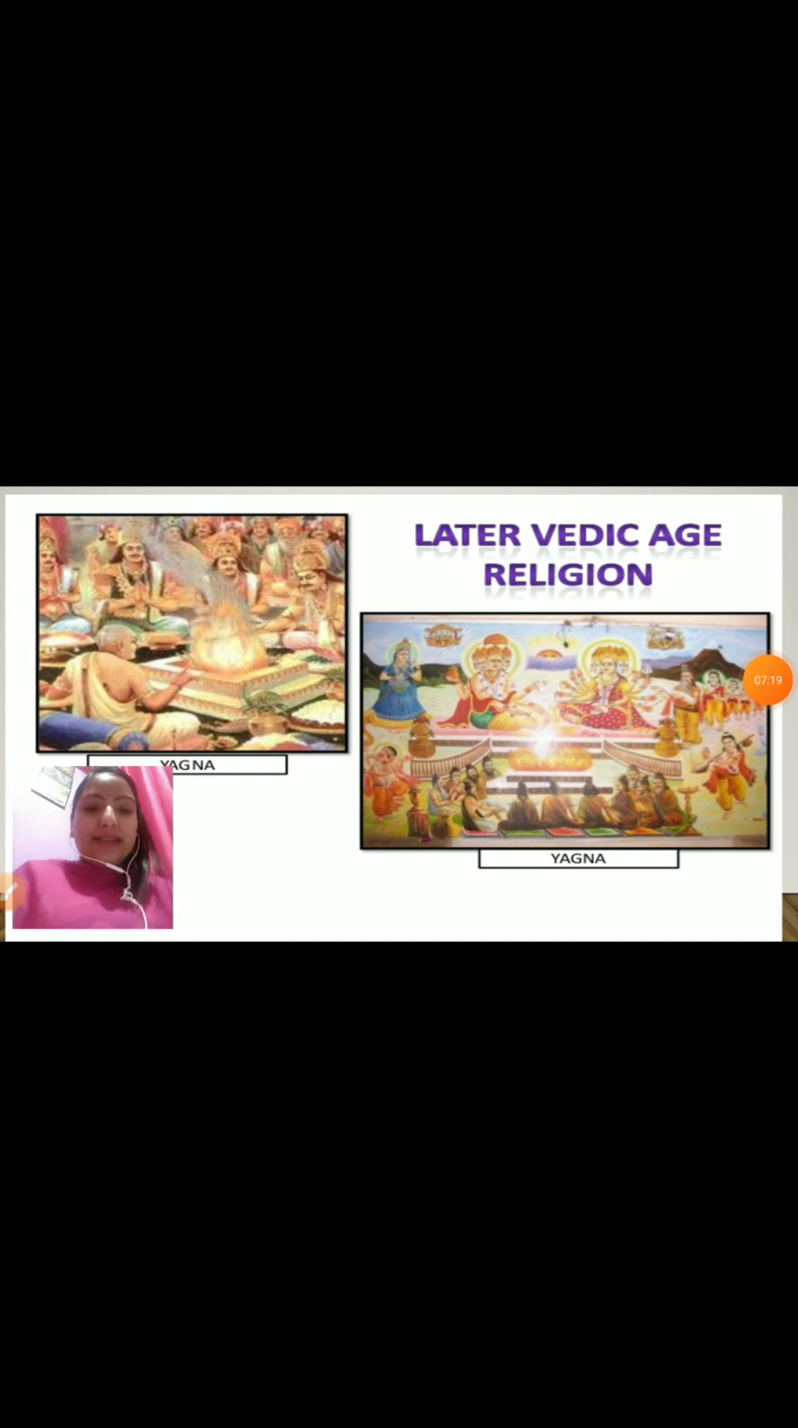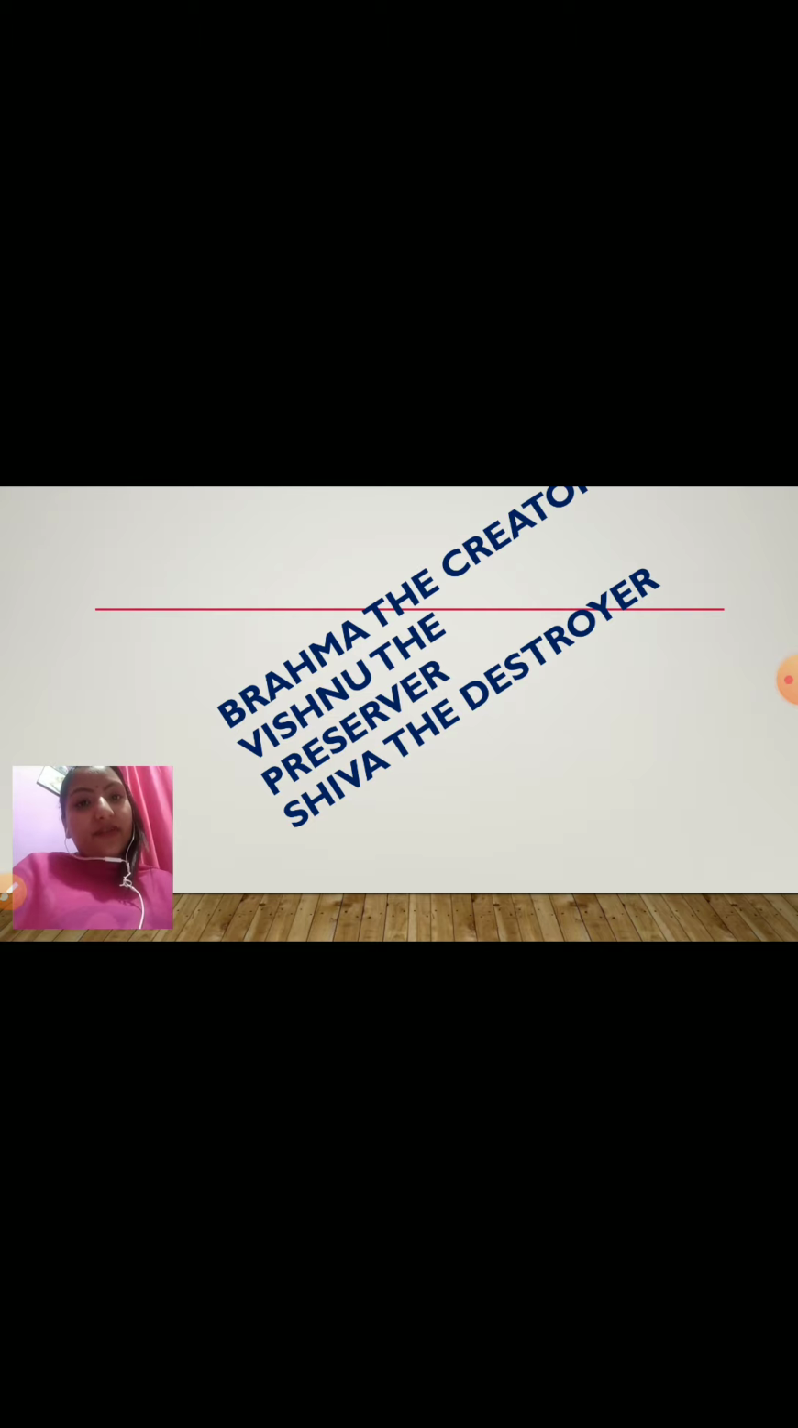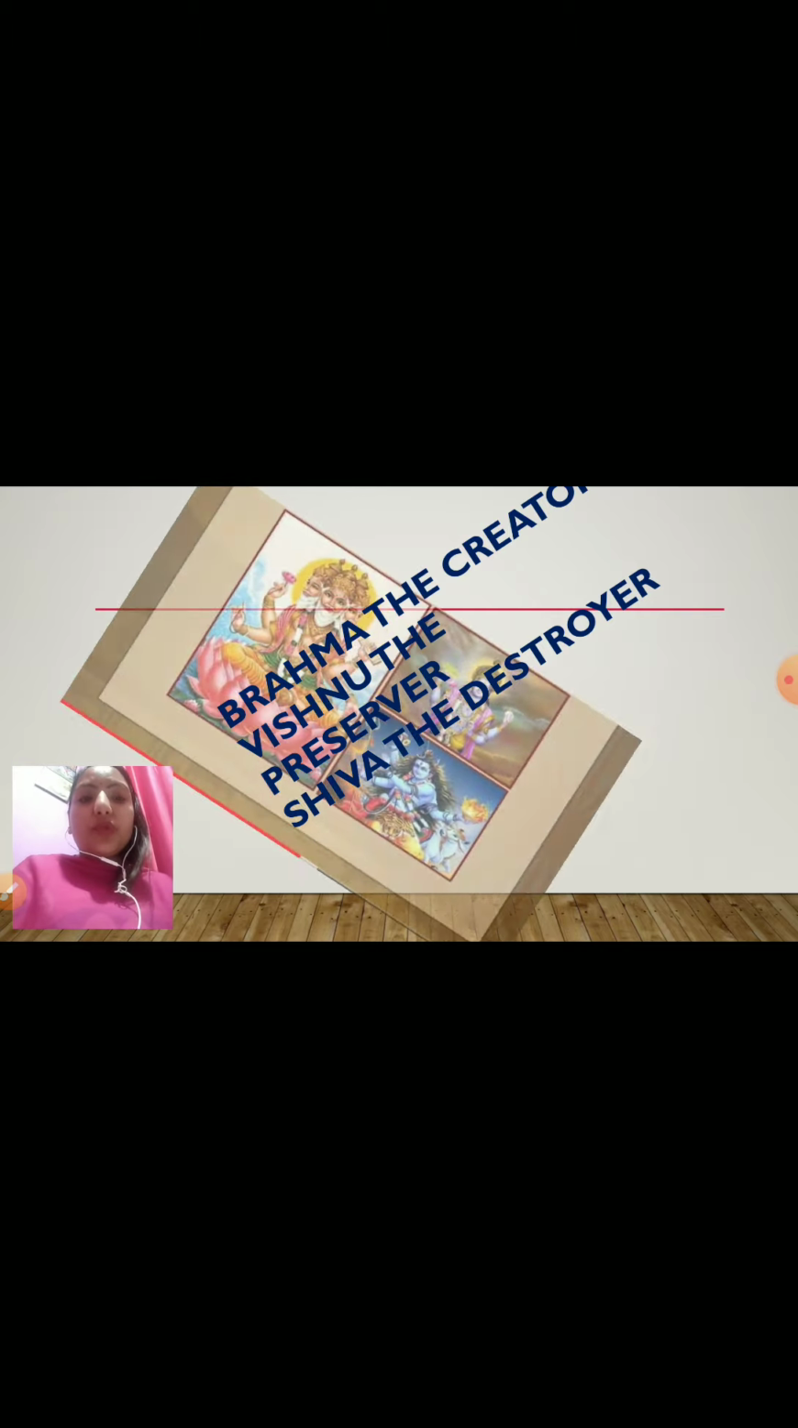Now let's see the religion of the later Vedic period. The gods of the early Vedic period, like Varuna, the god of water, and the gods of sun and wind, lost their importance. In the later Vedic phase, Brahma the creator, Vishnu the preserver, and Shiva the destroyer became the most prominent gods.